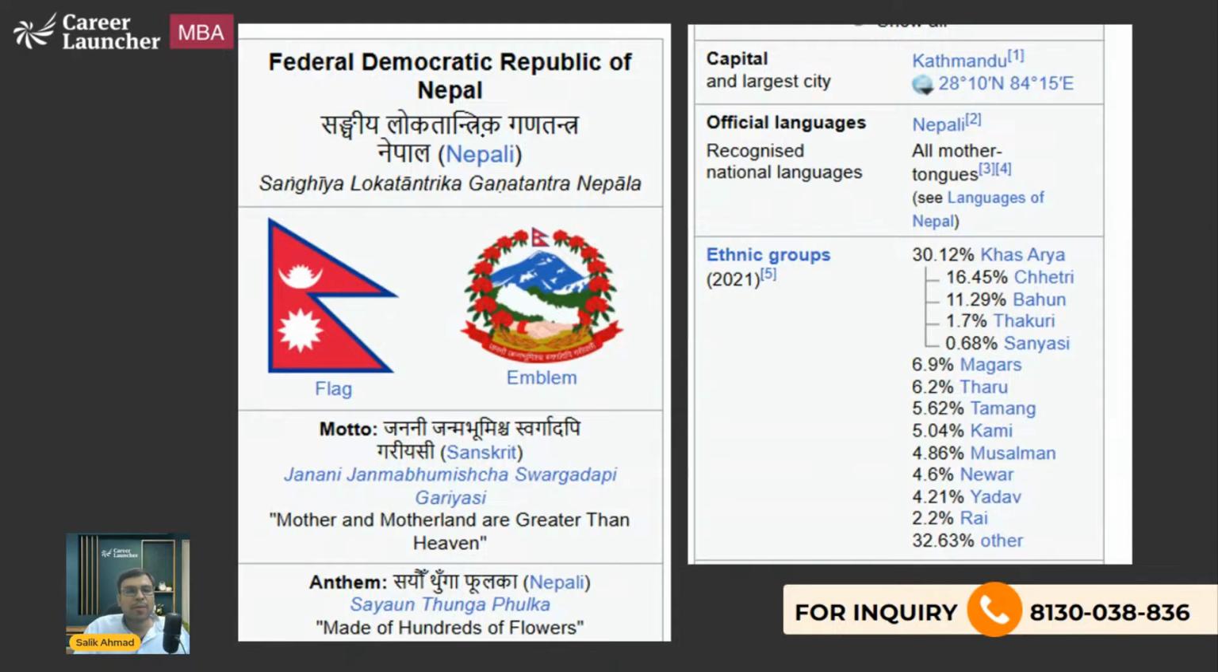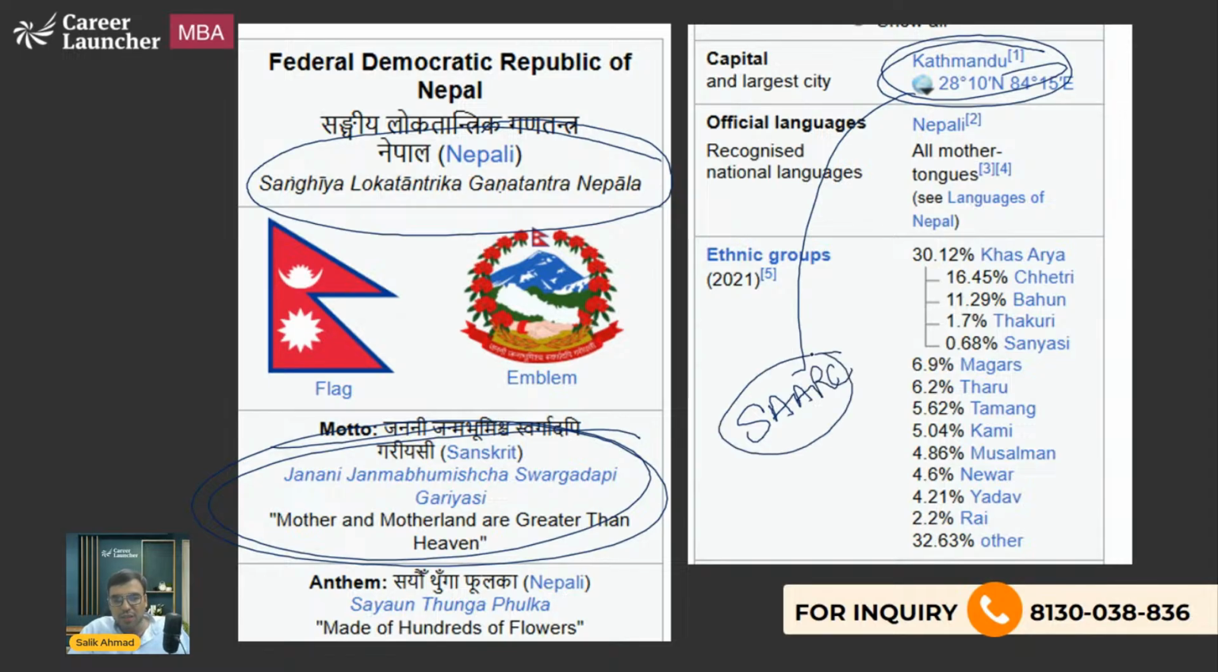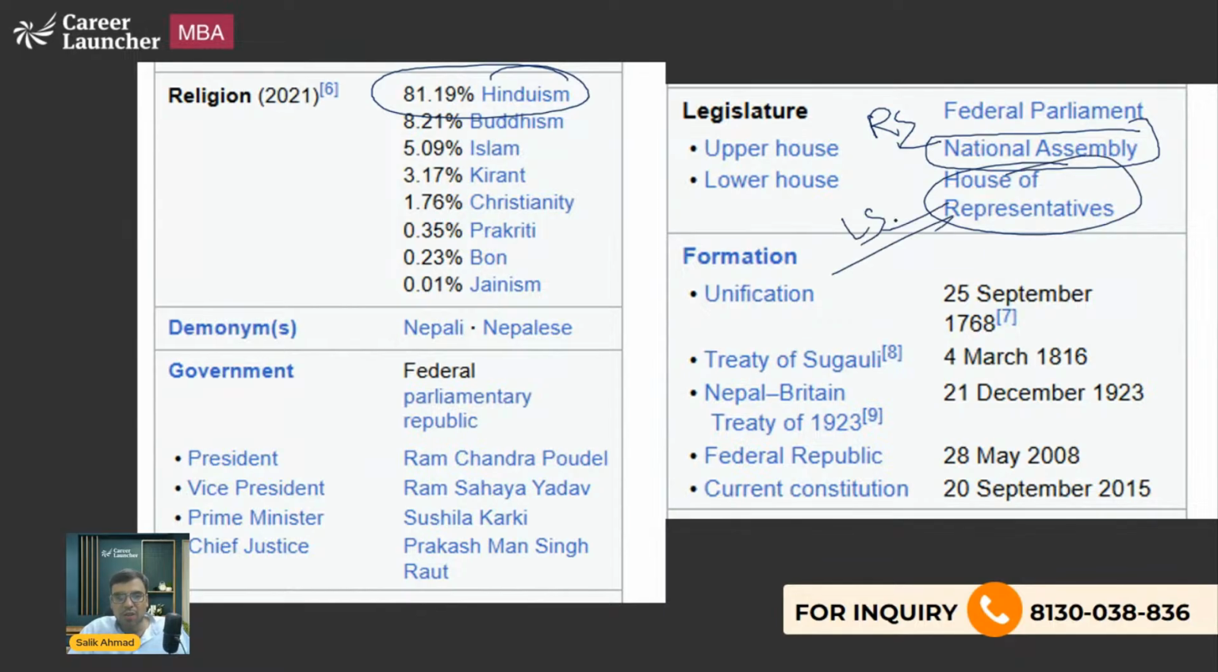So let's talk something about Nepal. This is actually their motto: Mother and motherland are greater than heaven. Kathmandu is the capital. It is also the headquarters of SAARC, South Asian Association for Regional Cooperation. Okay. So 81.2% of people are Hindus. The upper house is the National Assembly, which is equivalent to Rajya Sabha in India. The lower house is the House of Representatives in Nepal, equivalent to Lok Sabha in India.